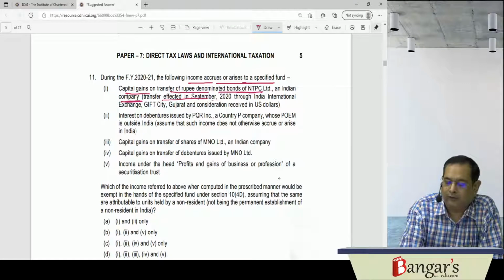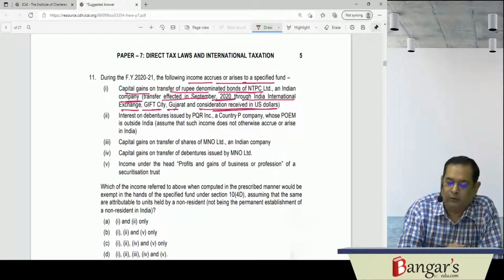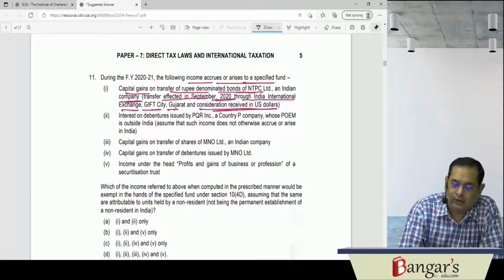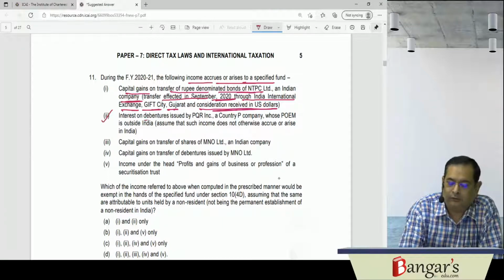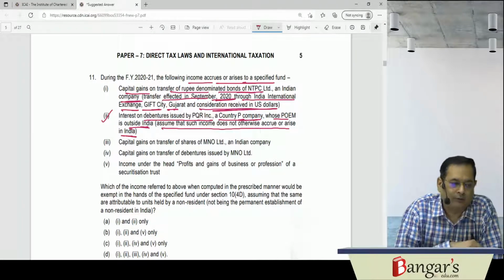Transfer is effected in September 2020 through India International Exchange, Gift City, Gujarat, and consideration is received in, say, US dollars. Then they have given interest on debentures from PQR Inc., a country P company whose POEM is outside India. Assume that such income does not accrue and arise in India.